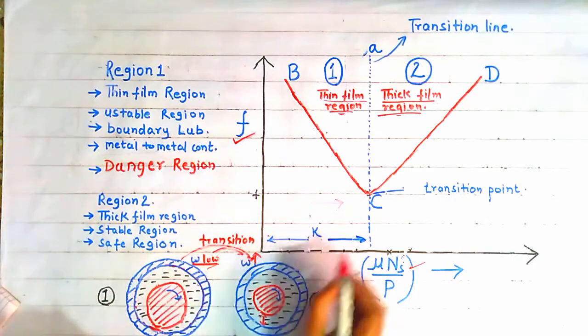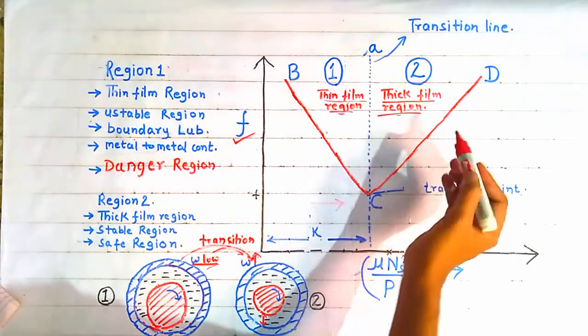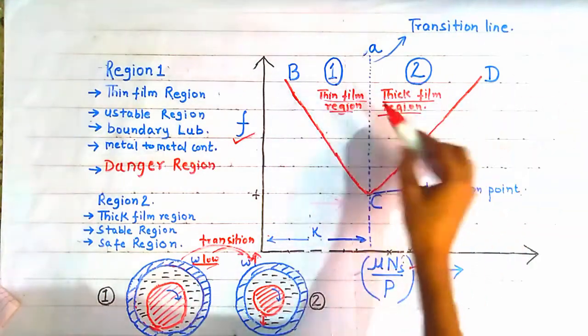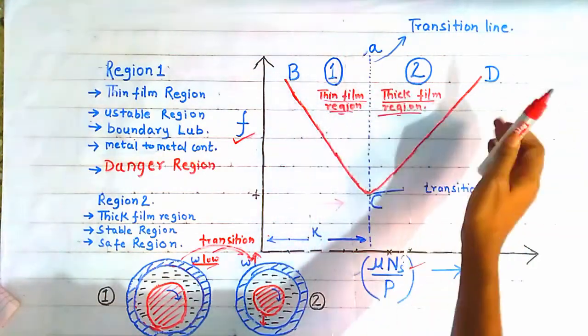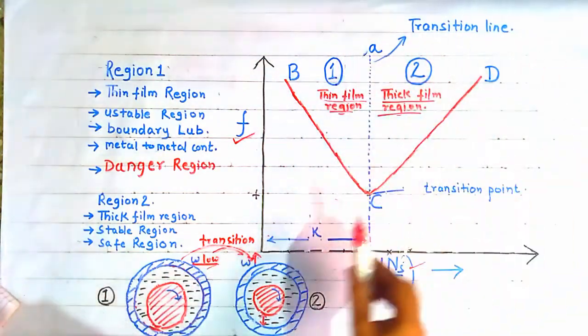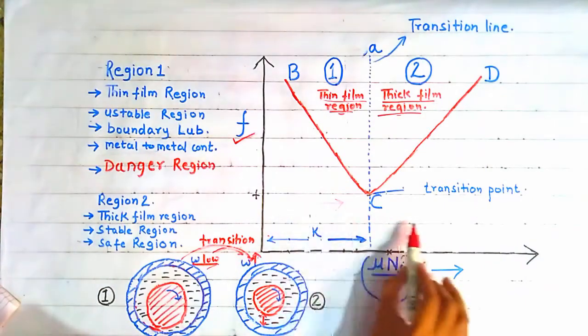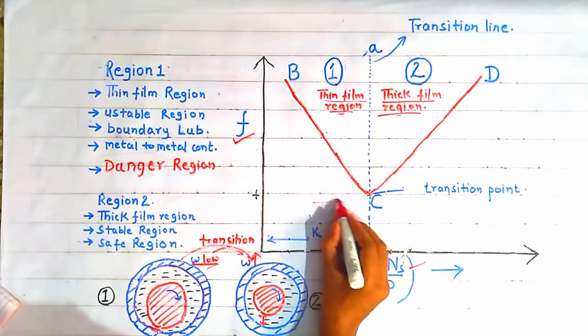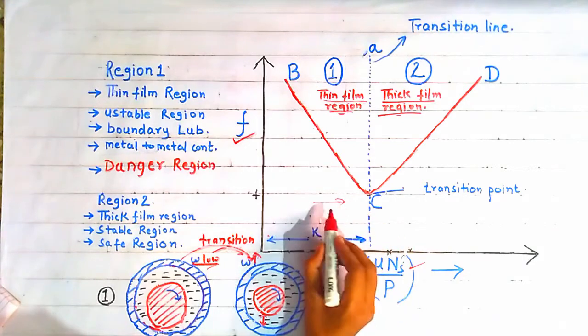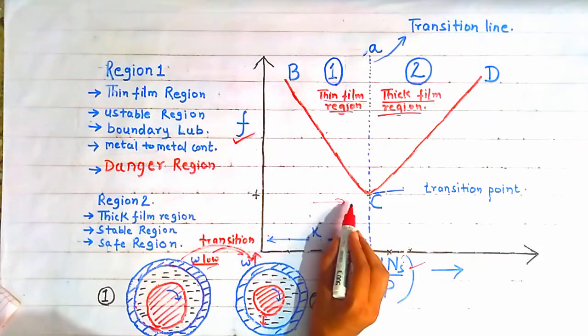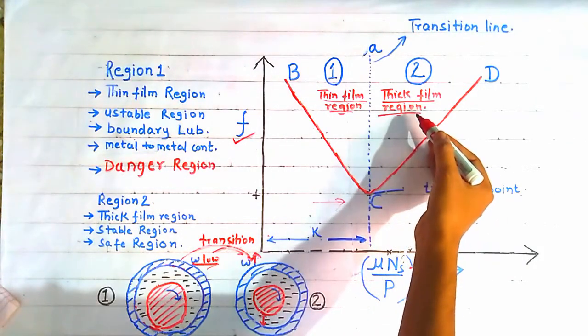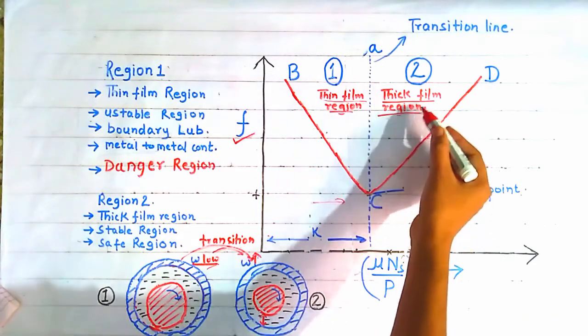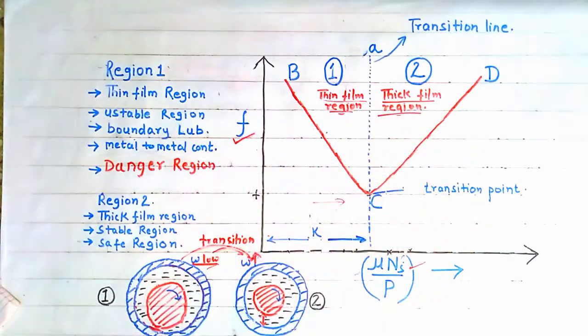We all know that the region on the right side of this transition line is the thick film region. So as we go in this direction, we move closer toward the thick film region from the thin film region.